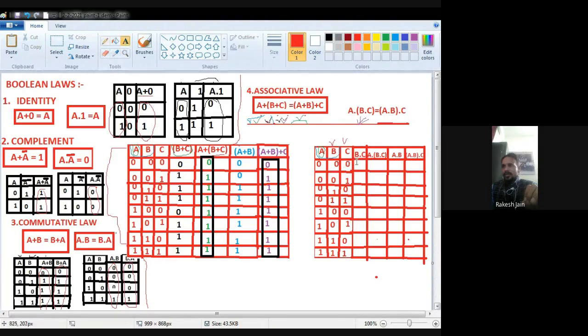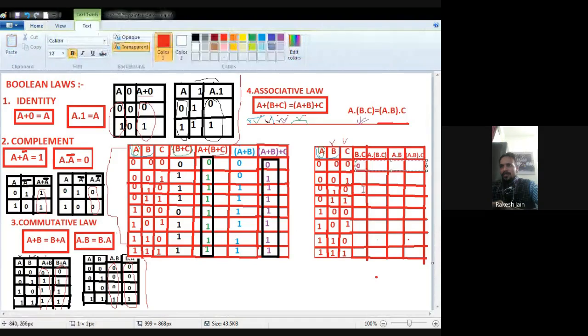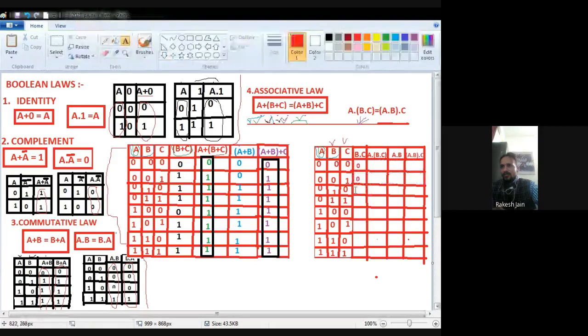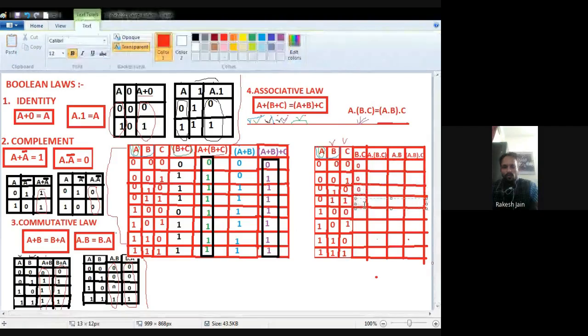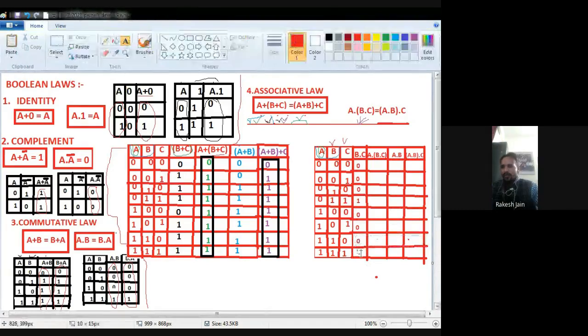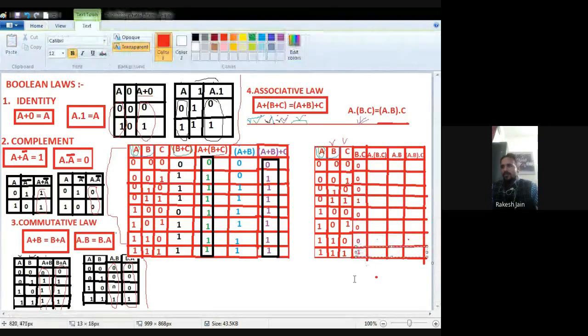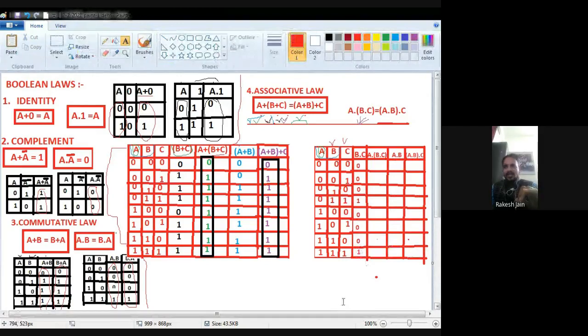Okay, now see very carefully. First of all, I have to perform B dot C. So where is the B? First of all, focus on that. So B is this one, and where is the C? C is this one. To perform B dot C, it means AND operation. AND operation means any input is 0, output will be 0.